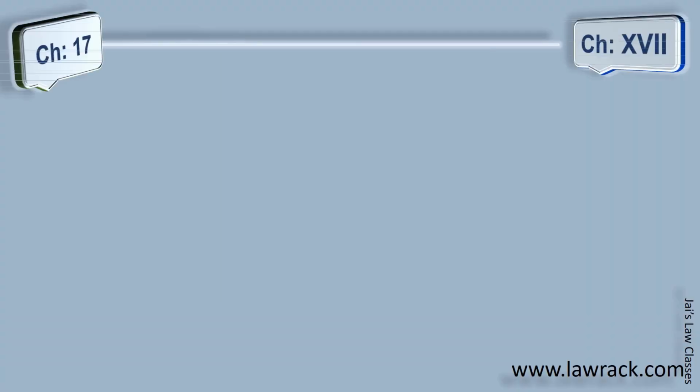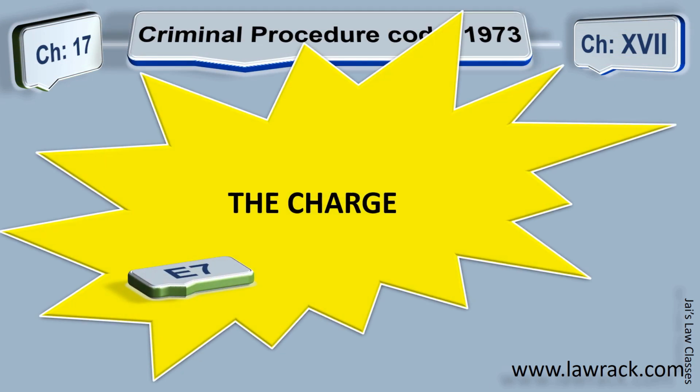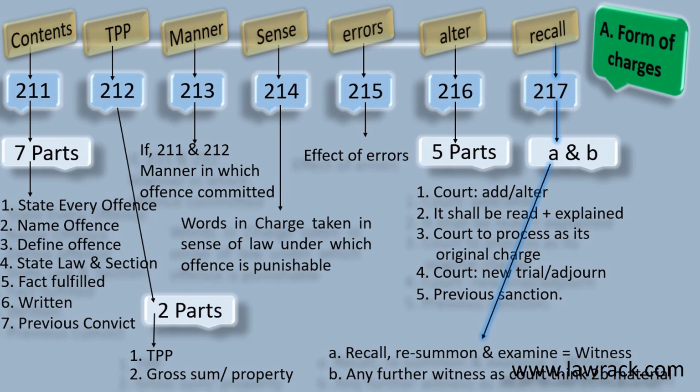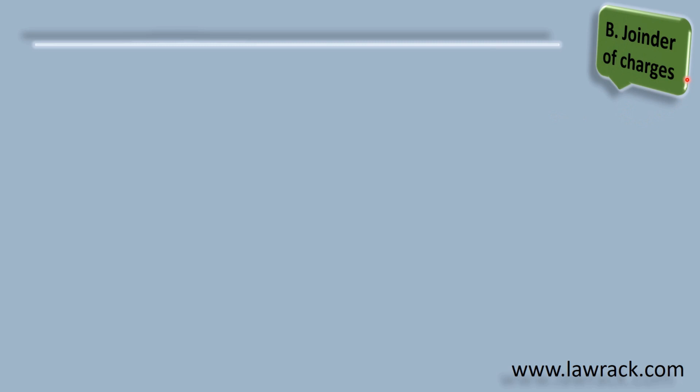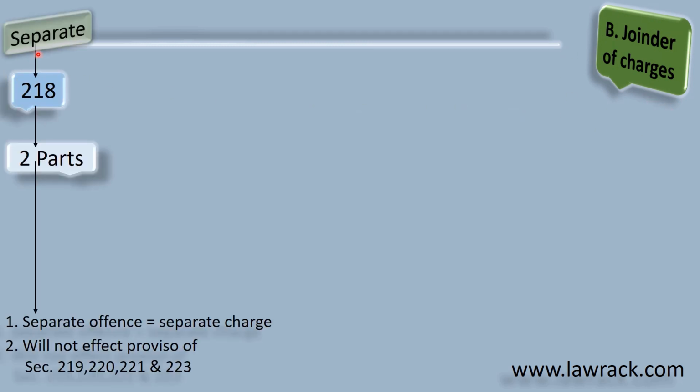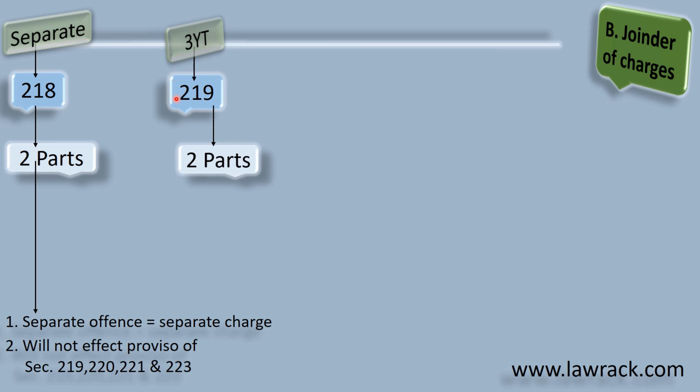This is part 7 of CrPC, chapter 17, the charge. We have already covered part A, form of charges, from section 211 to section 217, and part B, joinder of charges. We already covered section 218 in detail, and now let's check section 219. The trick word to remember is 3YT, which means 3 years time. It has two parts. Let's cover it in detail.